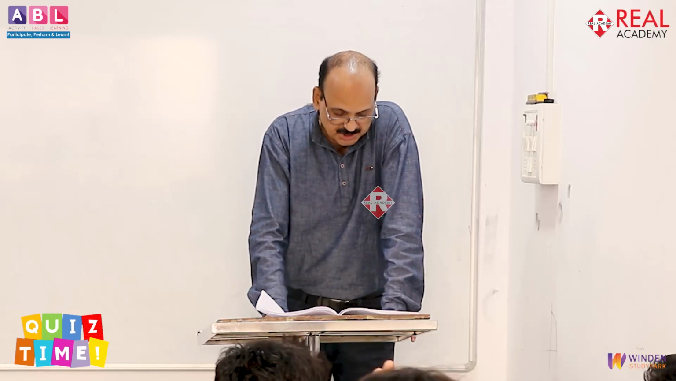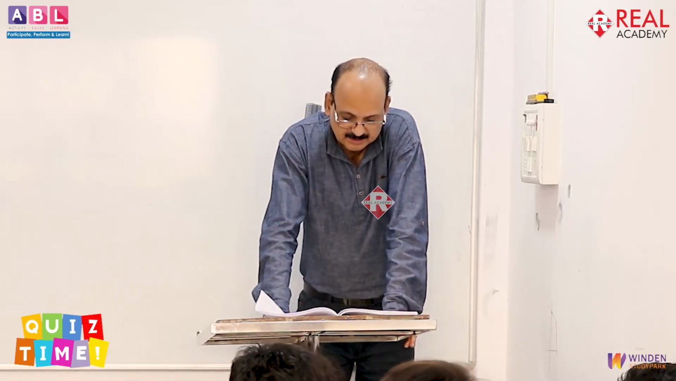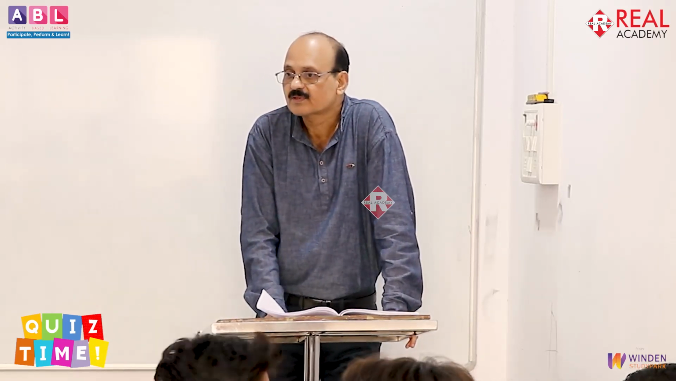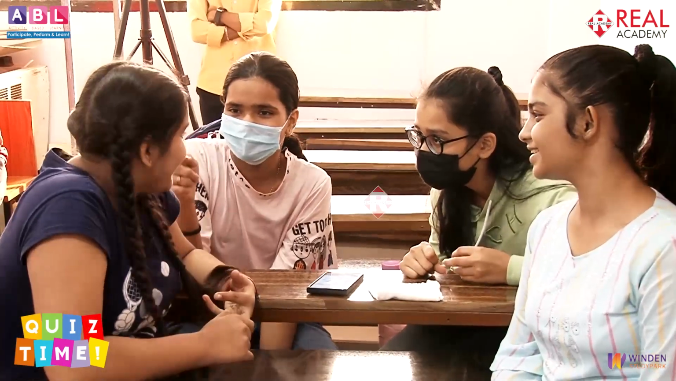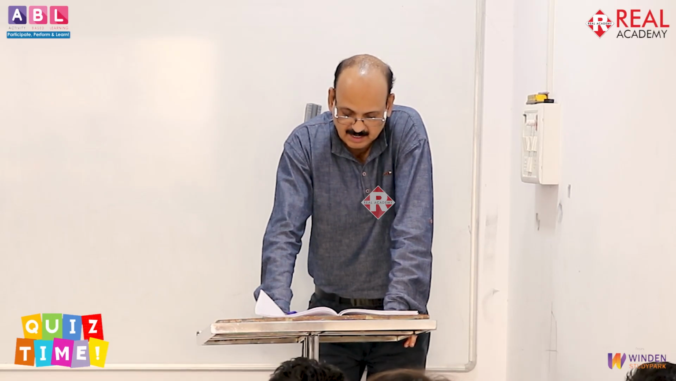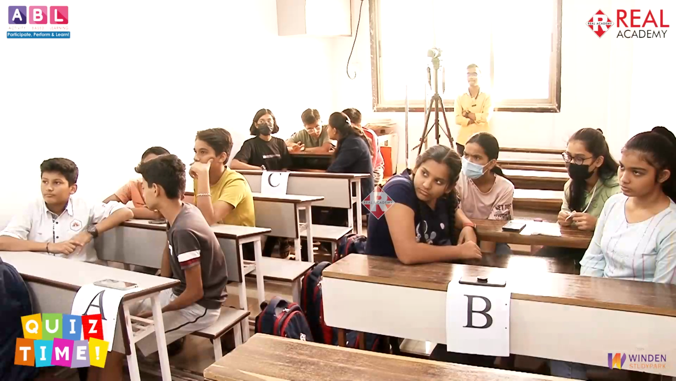Next one. Machines, raw materials, etc. are the examples of real capital. This is also called as which capital? Yes, it is B. Do you know the answer? Sir, can you repeat the question? Machines, raw materials, etc. are the examples of real capital. This is also called as.